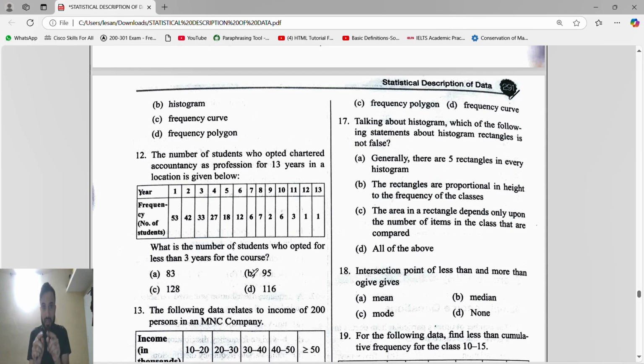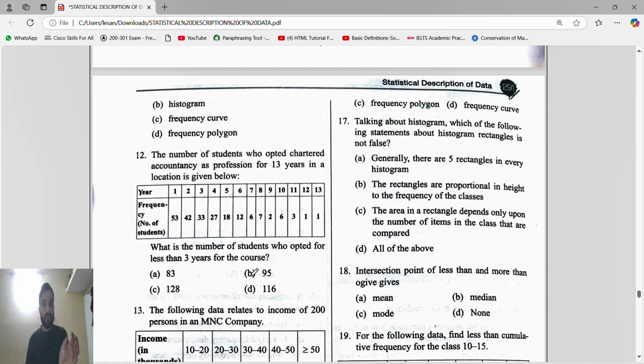They will give the table, the graph, the pie chart, and based upon that they will give the question. So you have to analyze the graph, the line diagram, the pie chart, and based upon the question you have to give the answer. That is analysis. And interpretation is finally where you are checking whether it is correct or wrong.